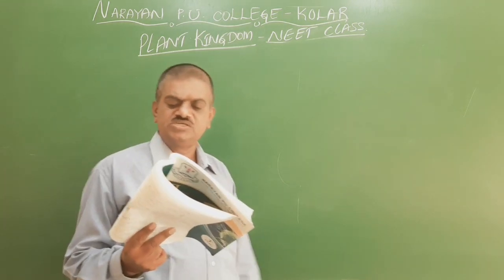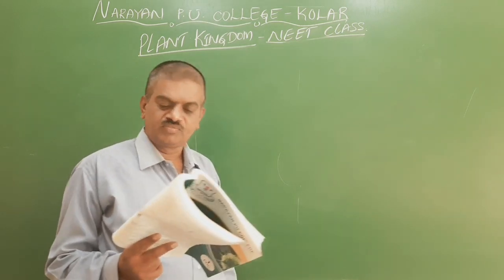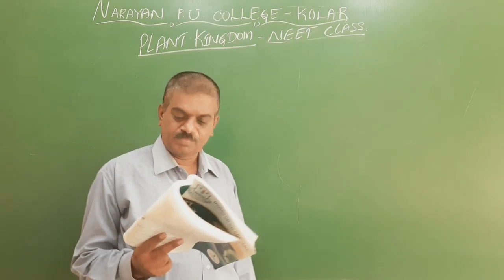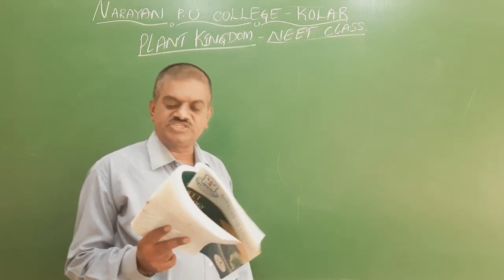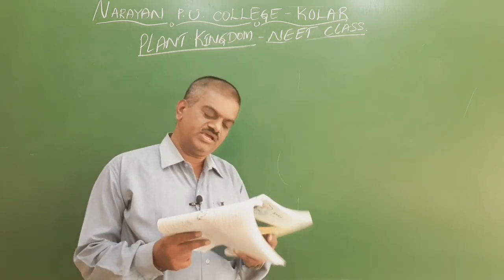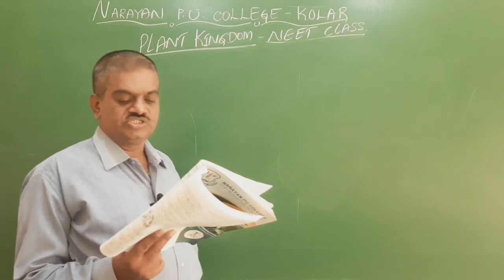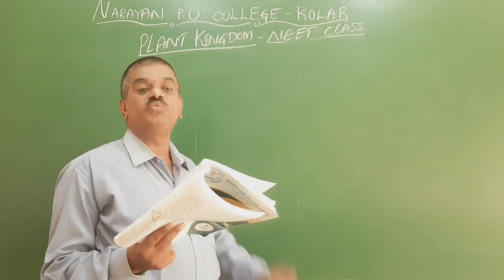First option is Sphagnum. So this Sphagnum is nothing but a brown algae. So this is not the answer. The second one is called Ectocarpus. Even Ectocarpus is also a brown algae. And the third option is called Fucus. So Fucus is called rockweed.